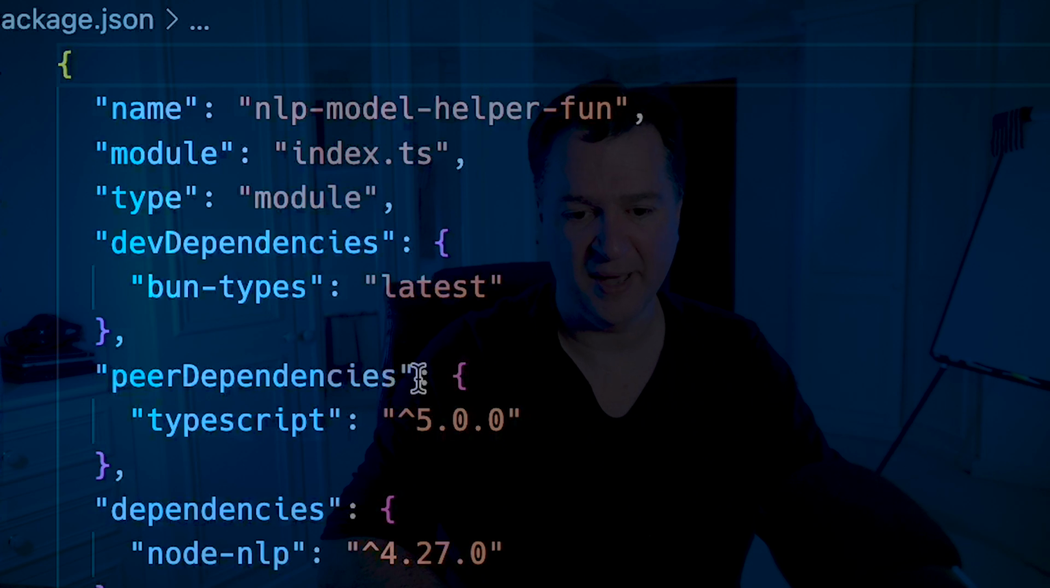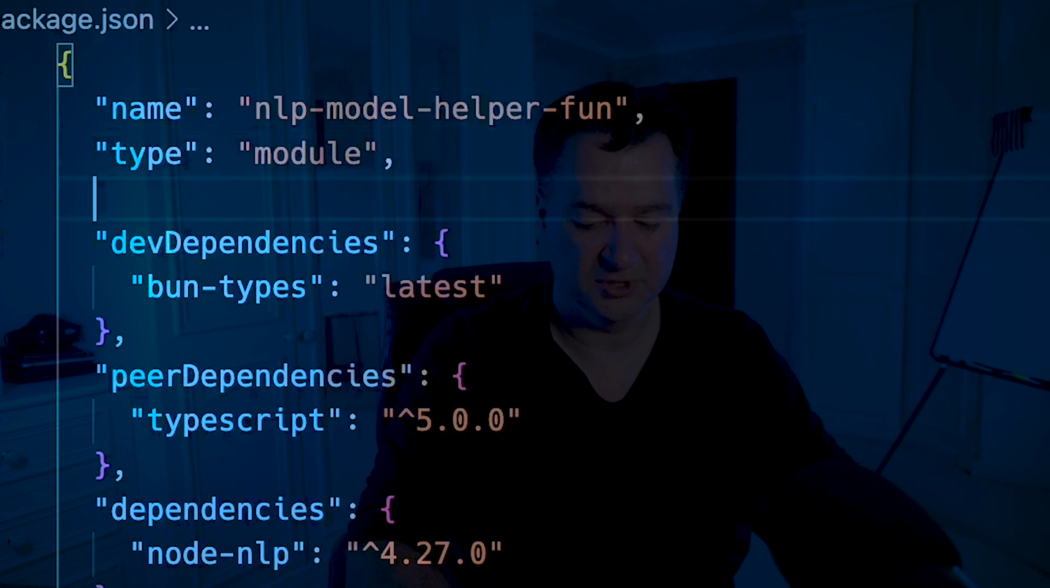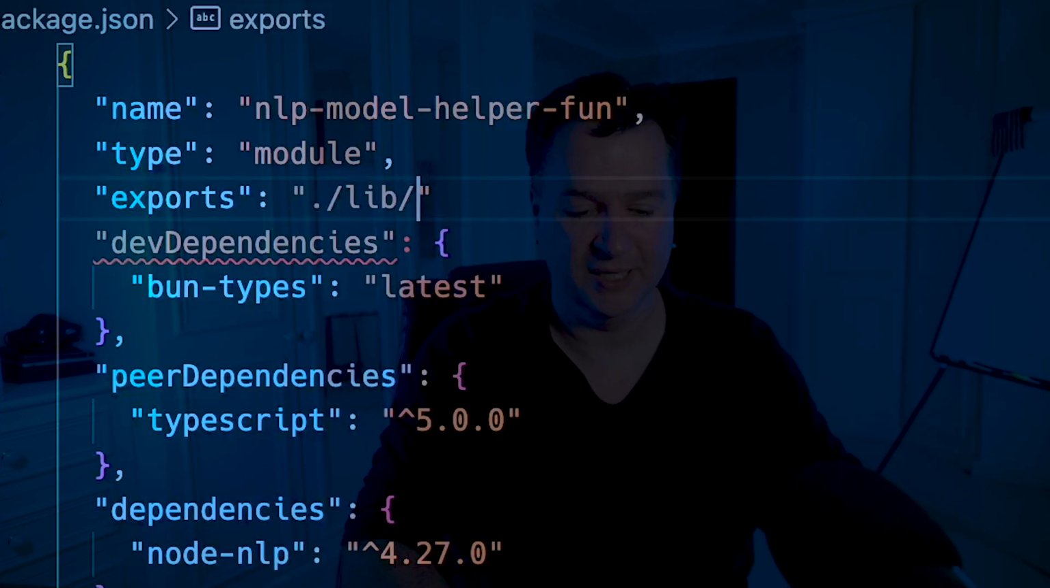So I'm going to go into my package JSON. I'm going to get rid of this module here for a second. And then I'm just going to put in here exports. And I'm going to set this to a lib/index.js.